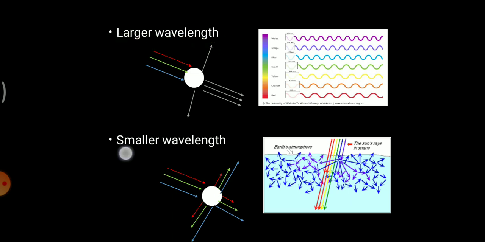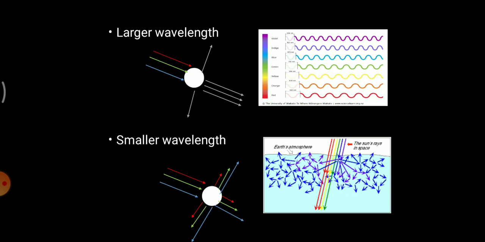Now if the size of the particle is relatively small, then when a ray of light, again for simplicity dividing the 7 colors into 3 primary colors, that is red, green and blue, passes, this particle I'm considering as smaller than the wavelength of visible light.